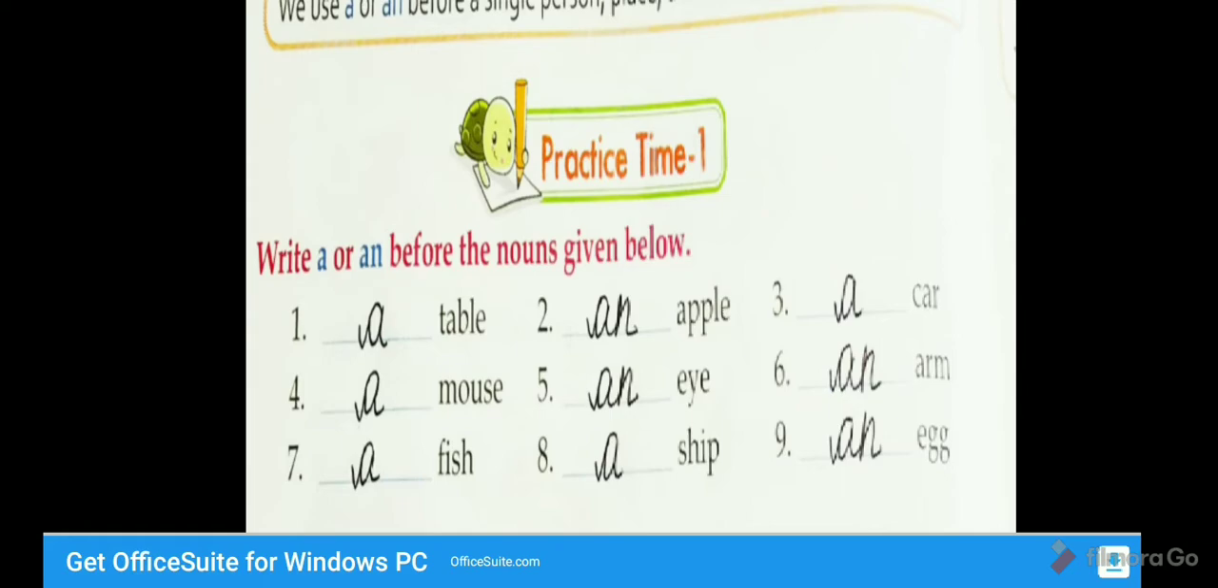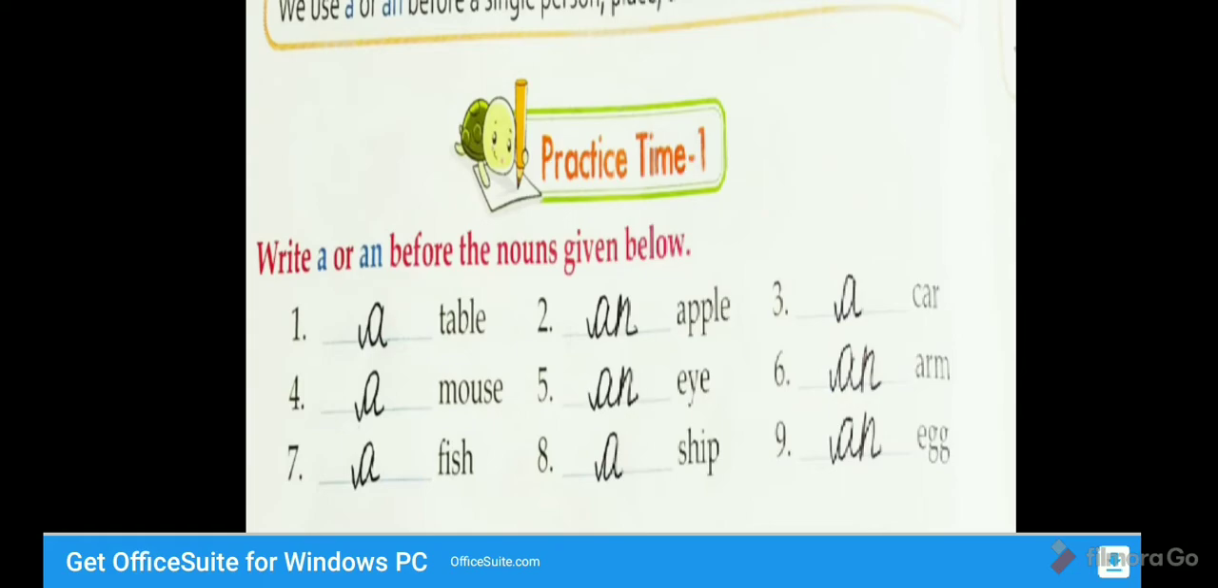First one, a table. First letter is T. That is a consonant sound, right? So we use a table. Second one, an apple. First letter is A, that is a vowel. So we use an. Third one, a car. C is consonant. Fourth one, a mouse. M consonant. So we use a.